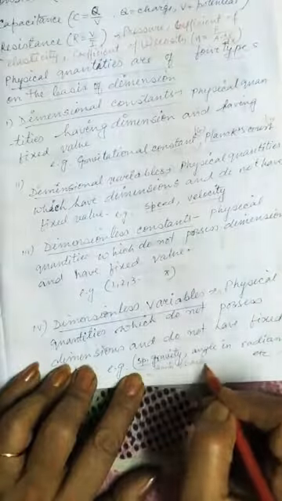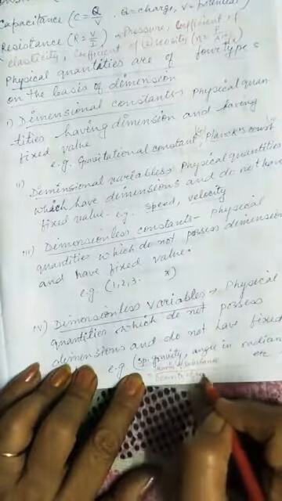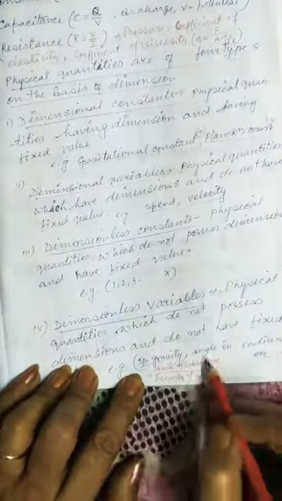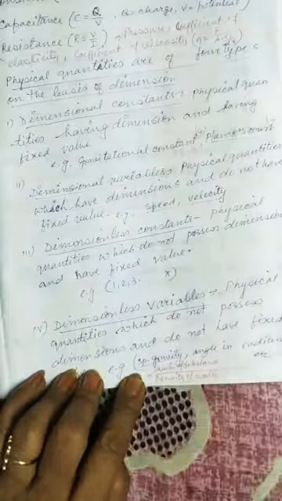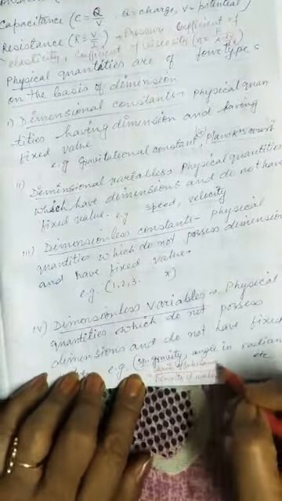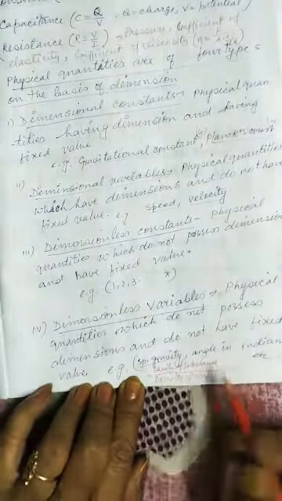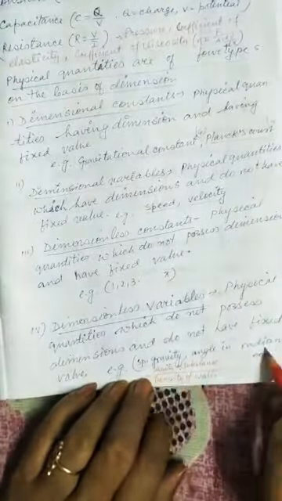Here these two are the same quantity, so they don't have unit, so these are dimensionless variables. Angle in radian.